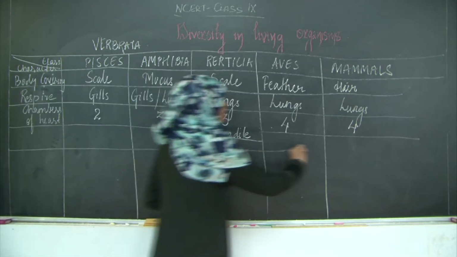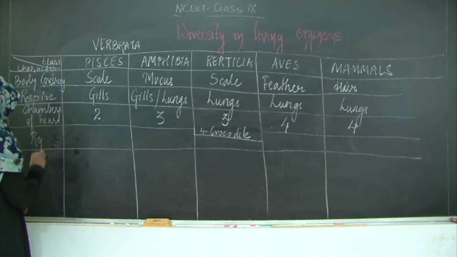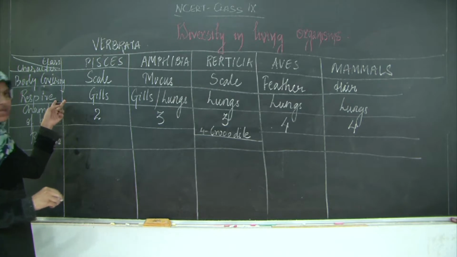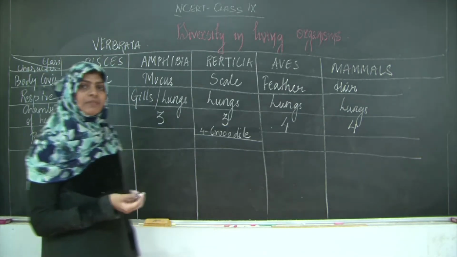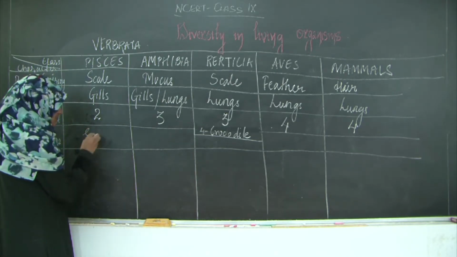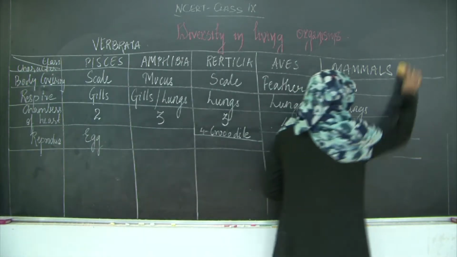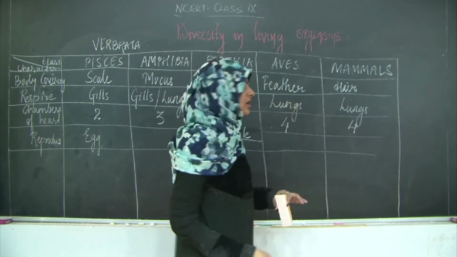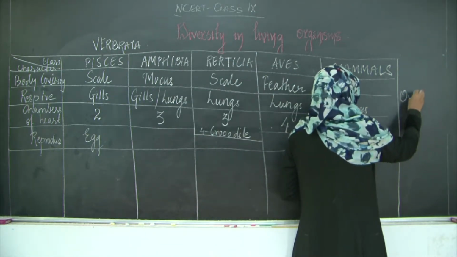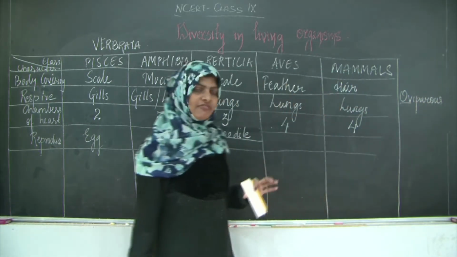The next was mode of reproduction. How do they reproduce? Body covering, respiration, chamber of heart and reproduction. How do fishes reproduce? Fishes reproduce with the help of eggs. And what do we call the organisms which reproduce with the help of eggs? I will make a point over here so that you can note it down: we call them oviparous. Oviparous are the organisms which reproduce with the help of eggs.